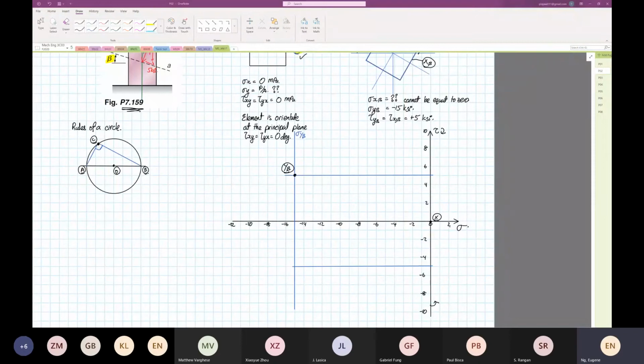Coming back to the Mohr circle now, we're going to draw x to y beta. That's x to y beta. Then I'm going to take that line, copy it, paste it, and rotate it by 90 degrees.